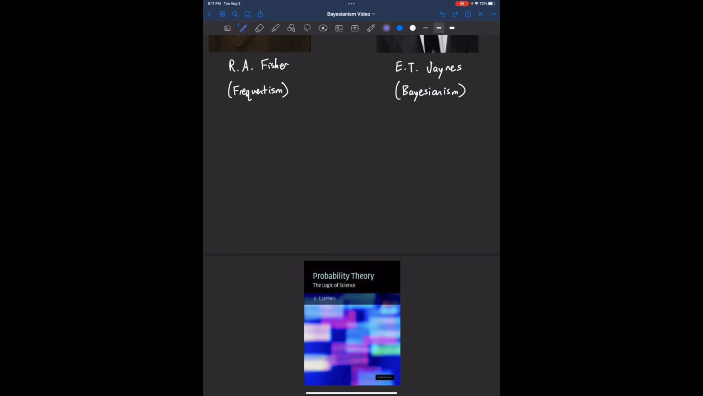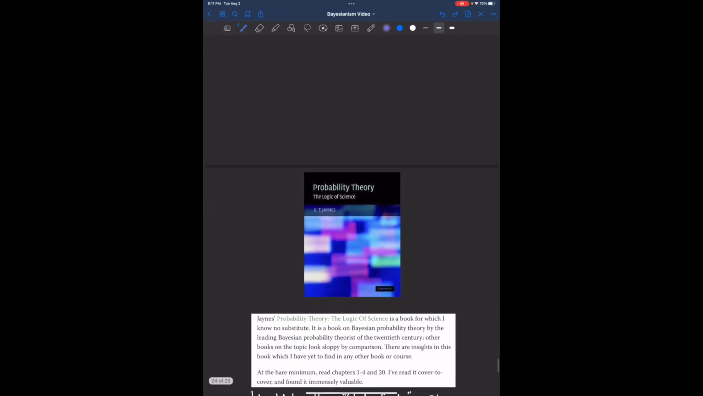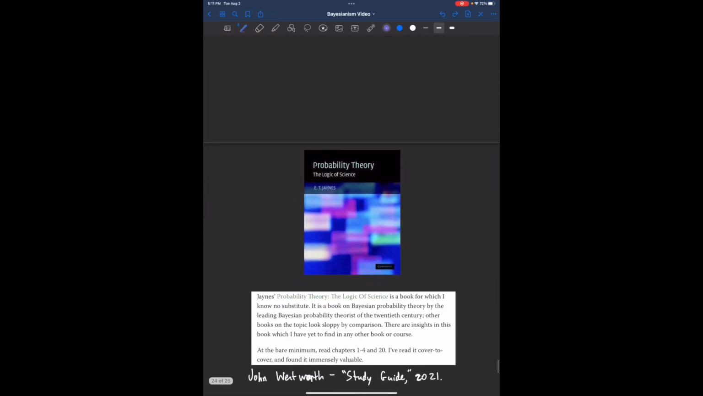Jaynes' book has significantly influenced several prominent members of the effective altruism community. You'll hear a lot about Bayesianism and Bayes' rule if you frequent effective altruist circles. For instance, here's John Wentworth quoting from his study guide: "Jaynes' Probability Theory: The Logic of Science is a book for which I know no substitute. It is a book on Bayesian probability theory by the leading Bayesian probability theorist of the 20th century. Other books on the topic look sloppy by comparison. There are insights in this book which I have yet to find in any other book or course. At a bare minimum, read chapters 1 through 4 and chapter 20. I've read it cover to cover and found it immensely valuable."